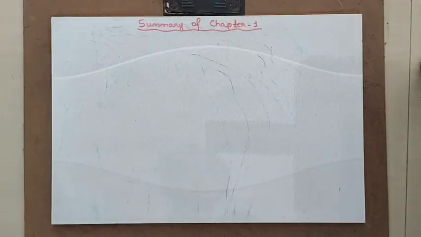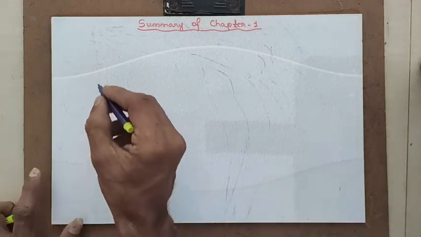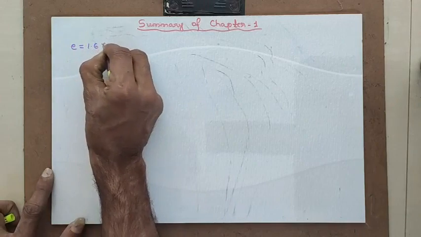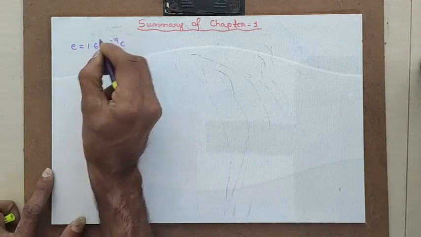At the end, I will summarize the formulas and laws which I have covered in this first chapter, which is electric field. First we understood the concept of charge, and we found that an electron has 1.6 into 10 raised to minus 19 coulomb charge.